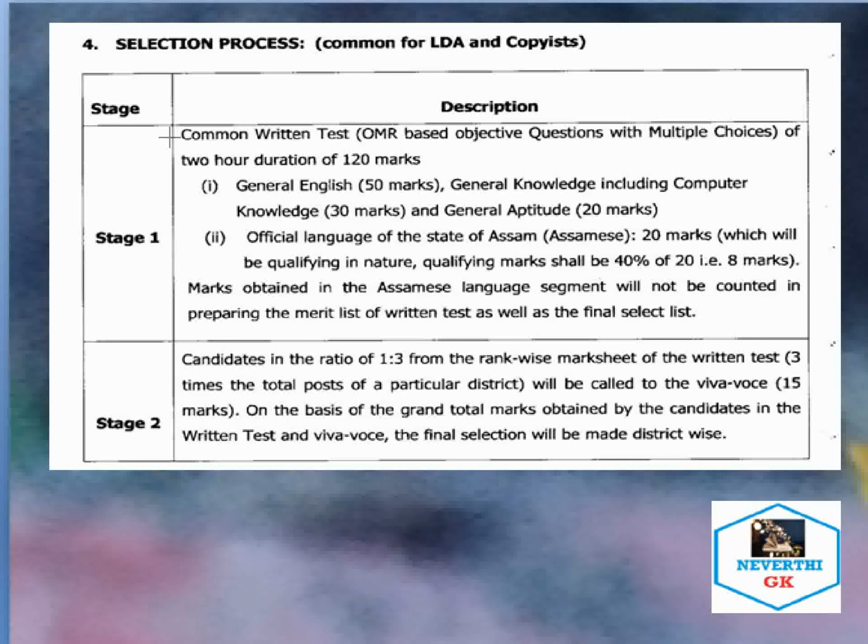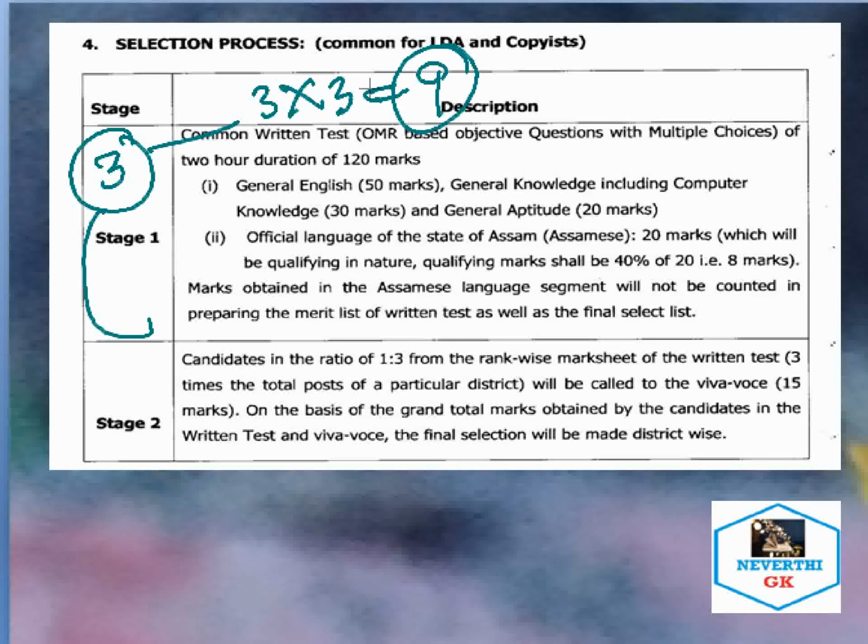So if a particular district has three vacant posts, then the total candidates selected for stage 2 will be 3 into 3, that is 9. So 9 candidates would be selected for stage 2.